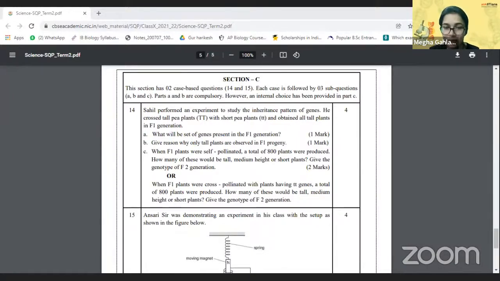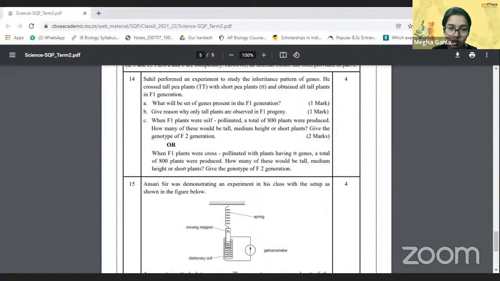Now that we are clear with this, we are going to move ahead with F2. Good to go. No medium, only tall. Ratio 3:1, tall 600, short 200. Very good. Now moving ahead with the next part.